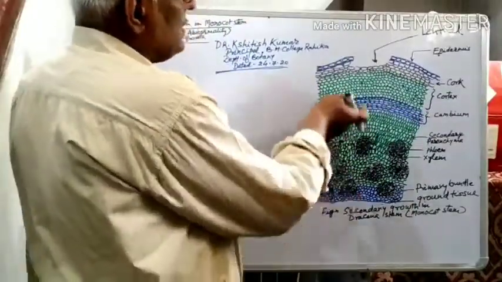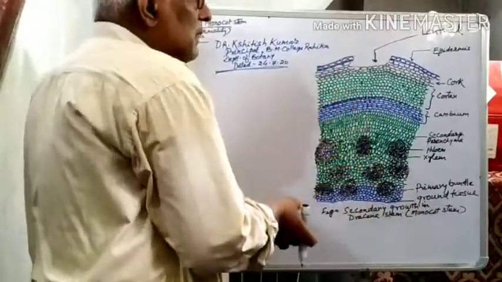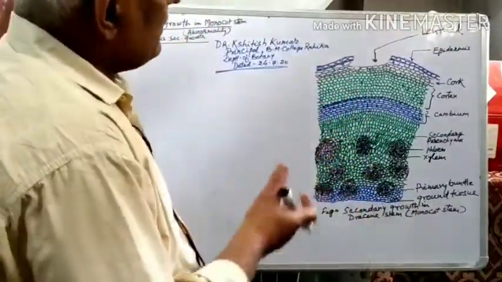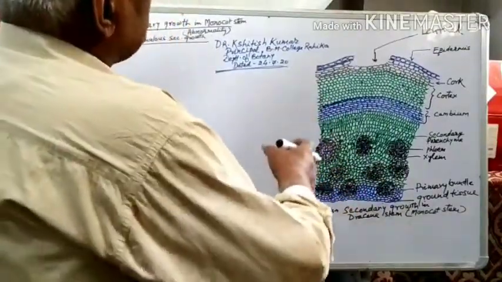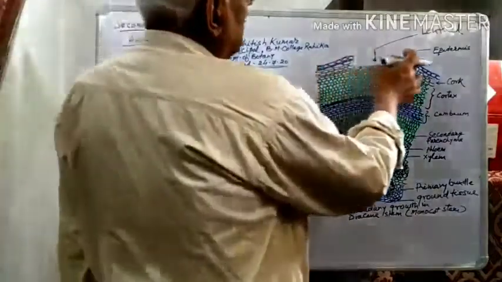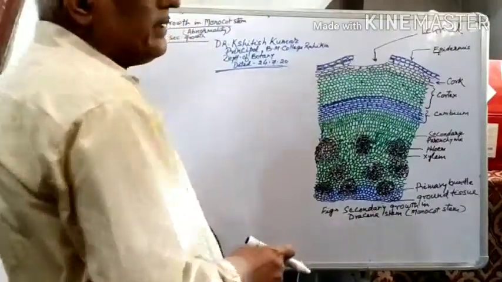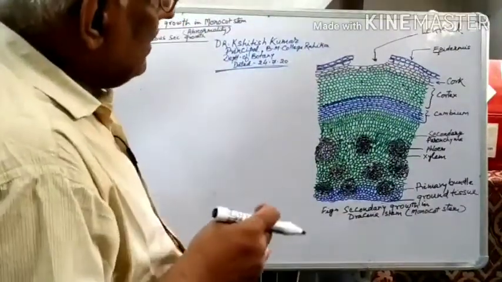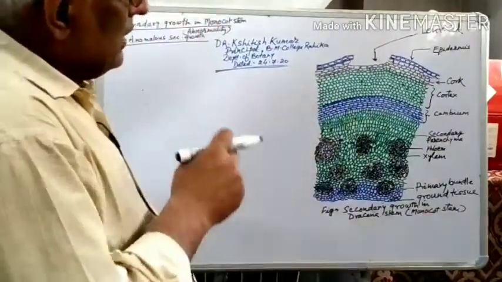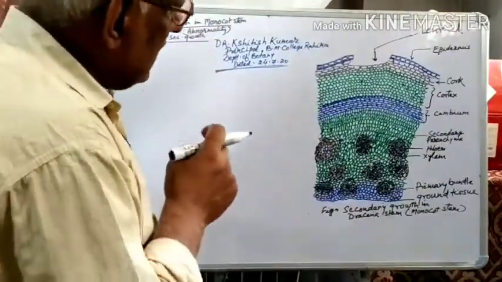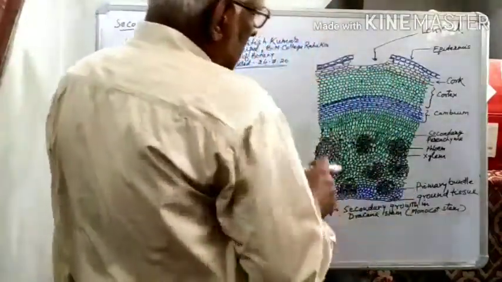When the newly cut cells are massive in number, pressure is generated outside the stem, and the plant has a tendency to accommodate itself. So its girth also increases, and a cork layer is formed inside.